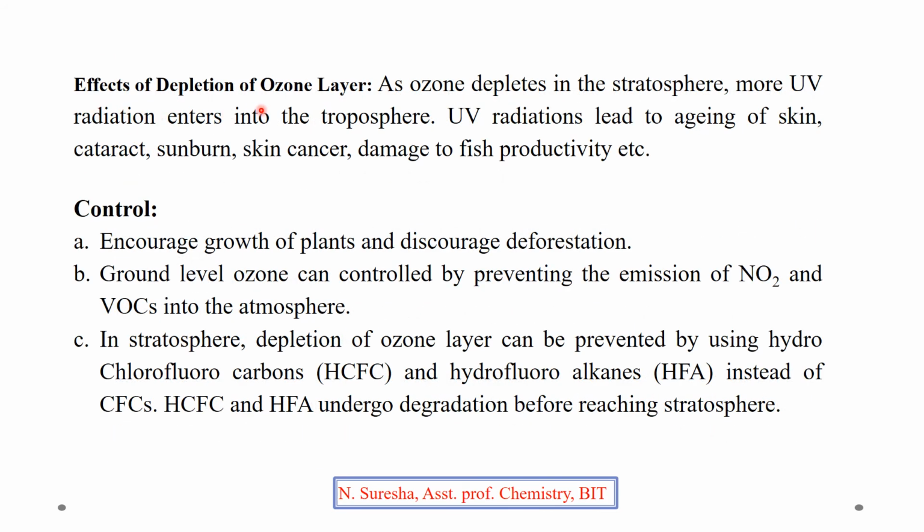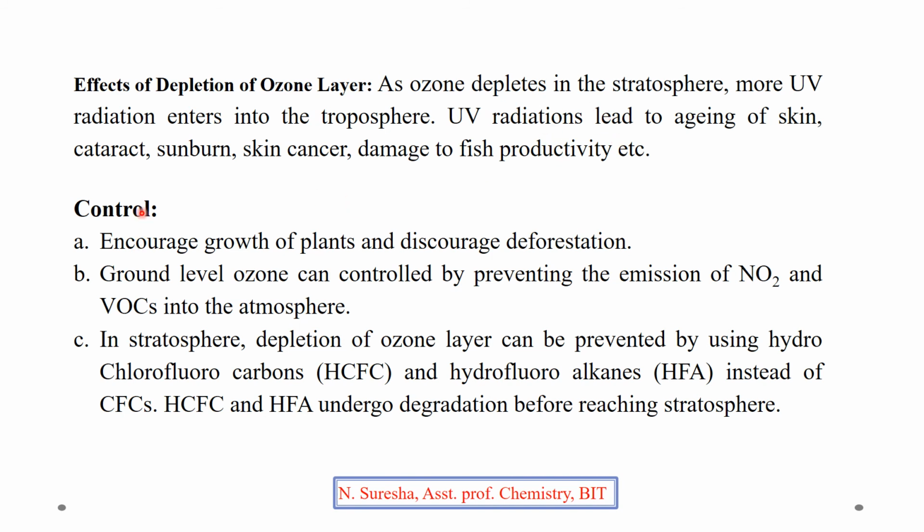Effects of depletion of ozone layer. If the ozone layer is depleted, what are the problems? As the ozone layer depletes in the stratosphere, more UV radiations enter the troposphere, where UV radiations lead to aging of skin, cataract, sunburn, skin cancer, damage to fish productivity, etc. If the harmful UV radiations from the sun reach the Earth's surface directly, they cause these problems. So the damage of the ozone layer leads to these problems.